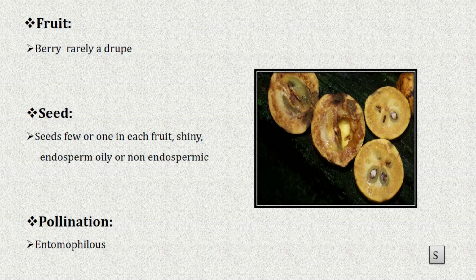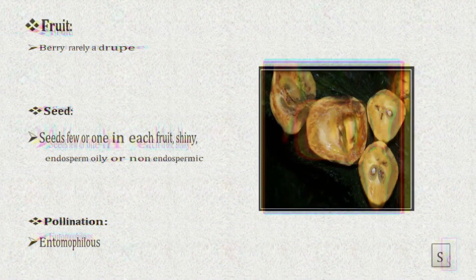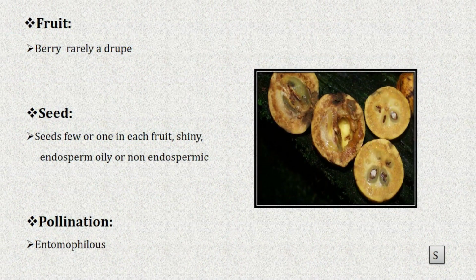Next, fruit. Berry means pulpy or juicy. In some species of this family the fruit is a berry. Rarely drupe-like fruits are also present. Drupe means a fleshy fruit with a thin skin and a central stone containing the seed.